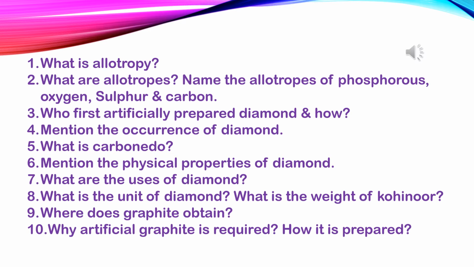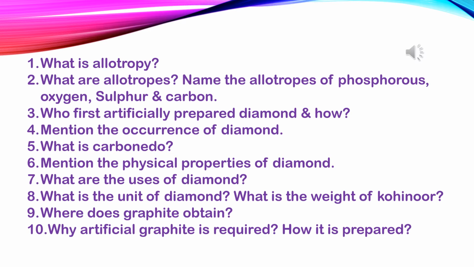Question number 9. Where is graphite obtained? Graphite, known as black lead, is obtained as minerals in Ceylon, Siberia, Austria, California of America and India.